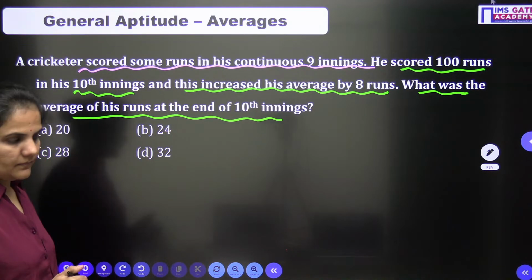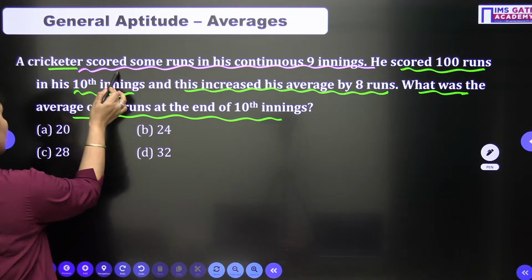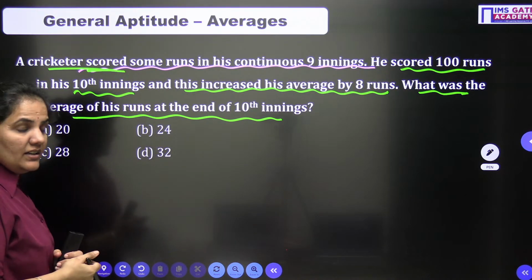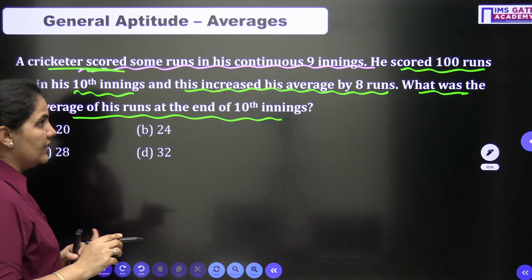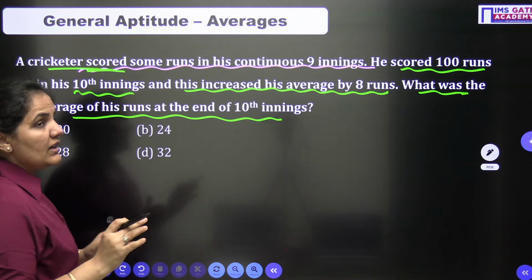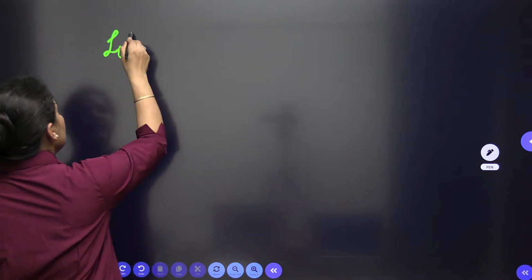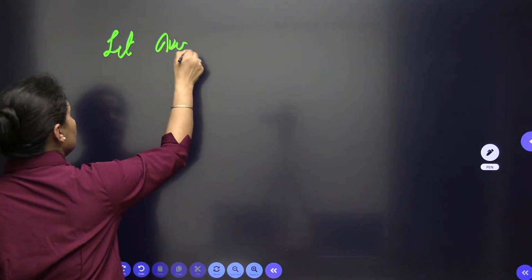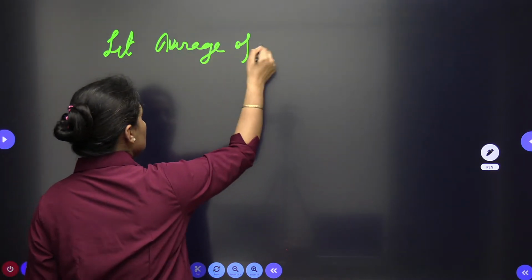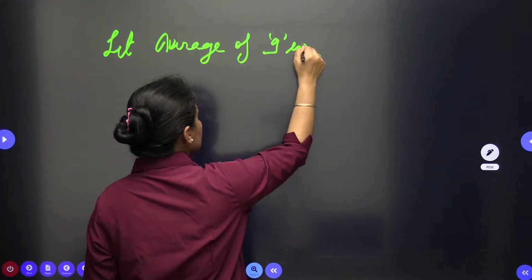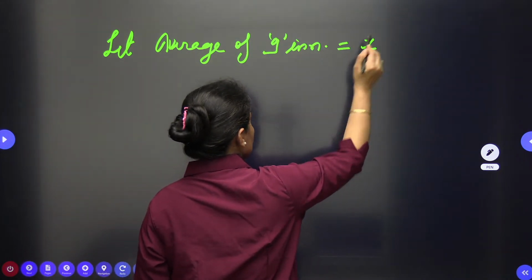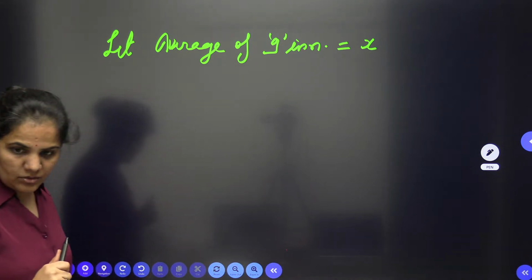Alright, so a cricketer scored some runs in his continuous 9 innings. As I don't have the average of 9 innings, I will start from here only. Let the average of 9 innings be X. It will help me to solve.